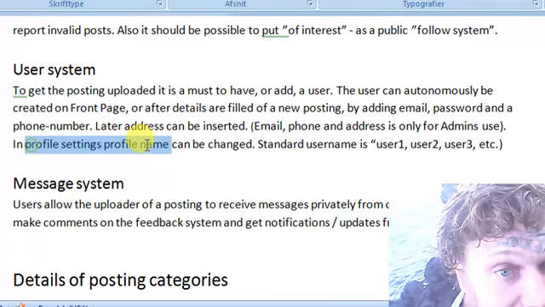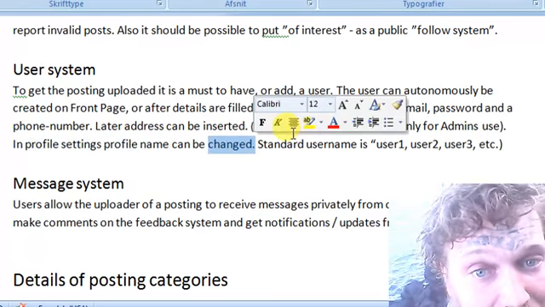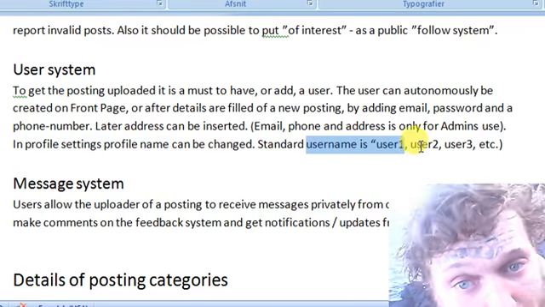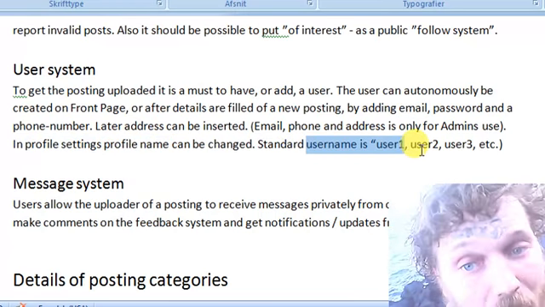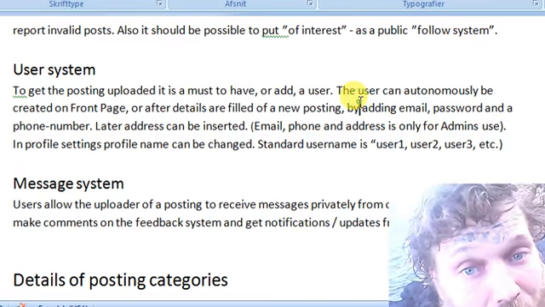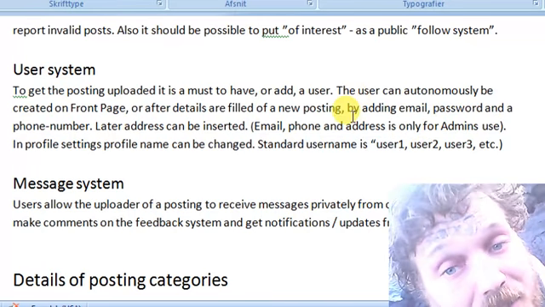In profile settings, the profile name can be changed. The standard username is user 1 or user 2 or 3, depending on which number in the row the person is when adding a new user.